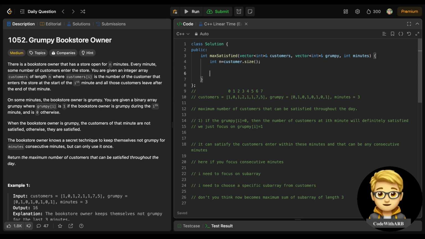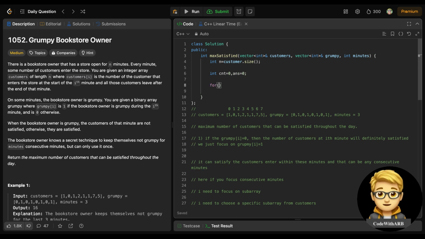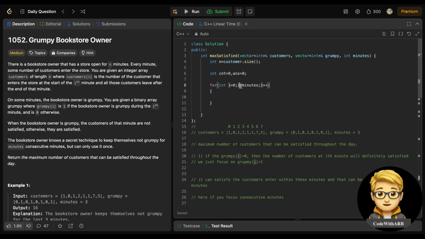Now the first thing is we need to find the maximum number of customers in the given minutes, right? For that I will take cnt as 0 and answer as 0, which will store the final result. First I need to store till this length, till the 101 value, so I will store till these minutes. Why have I not included this minute? Because we have started from 0, not 1, right?